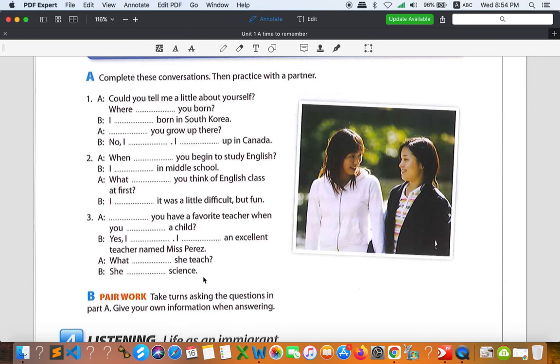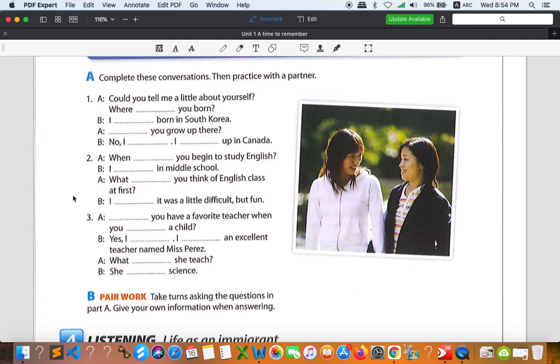Once again, number one, could you tell me a little bit about yourself? Where were you born? I was born in South Korea. Did you grow up there? No, I didn't. I grew up in Canada. Number two, when did you begin to study English? I began in middle school. What did you think of English class at first? You can say, I thought it was a little difficult but fun.